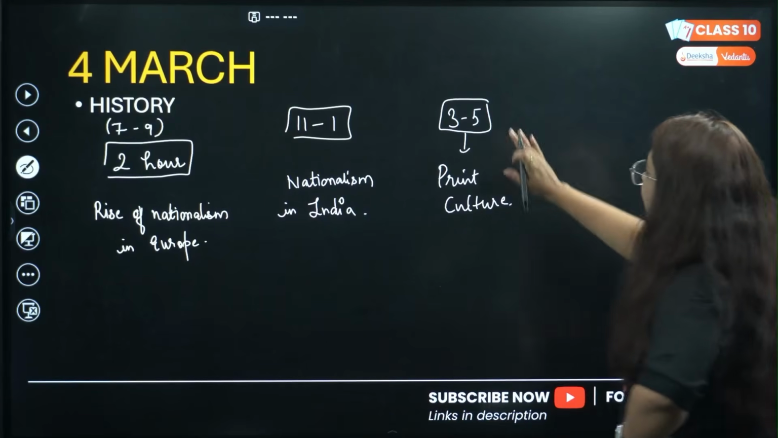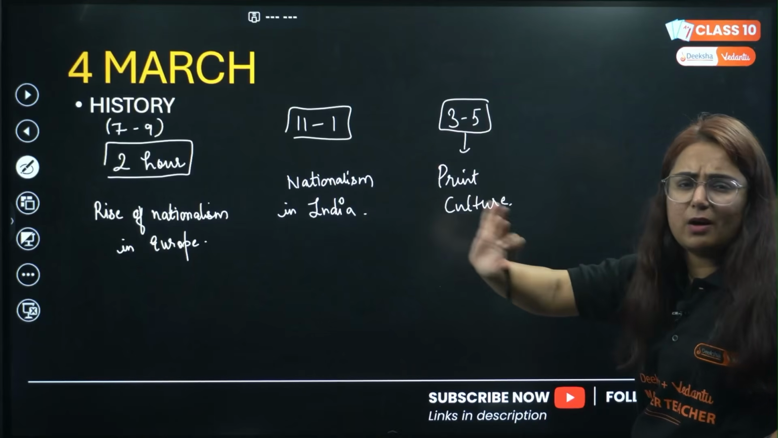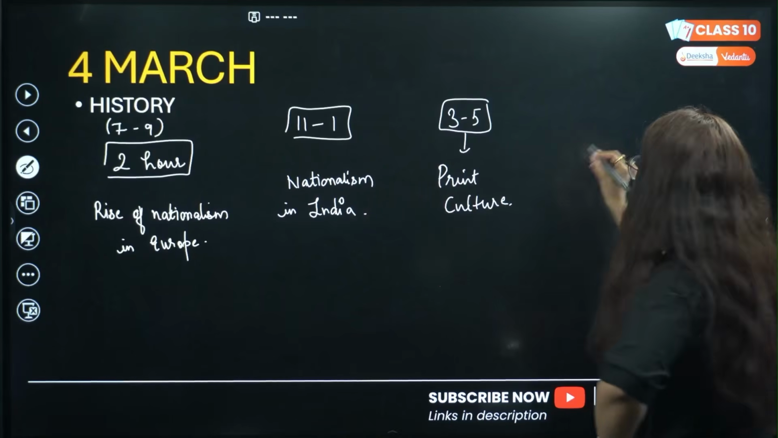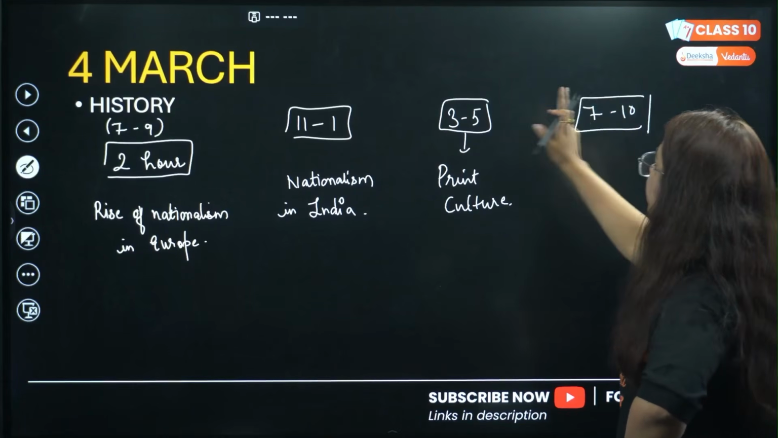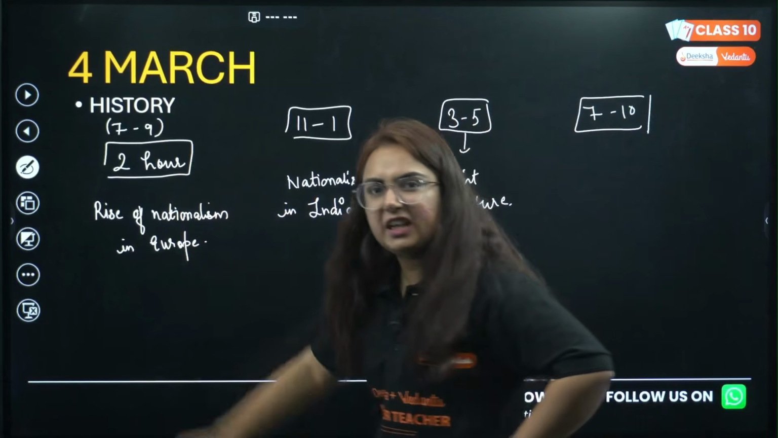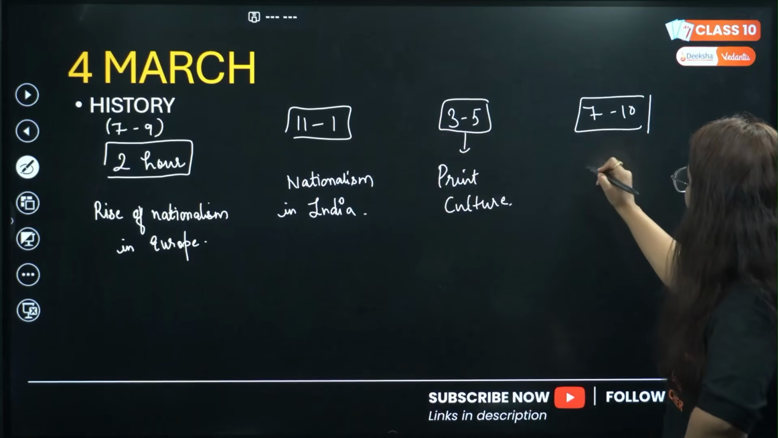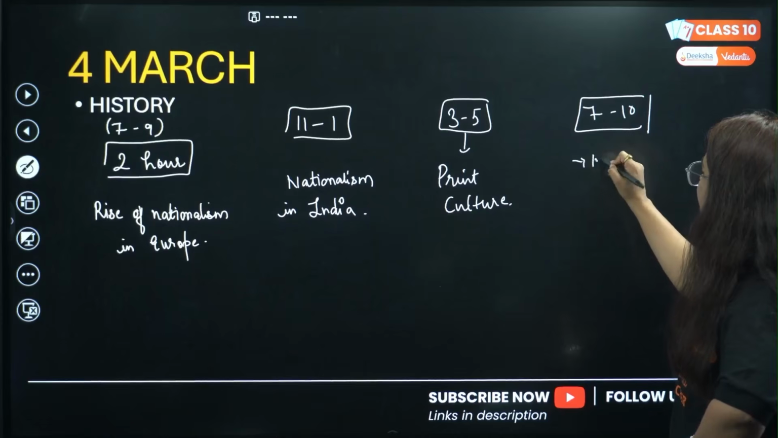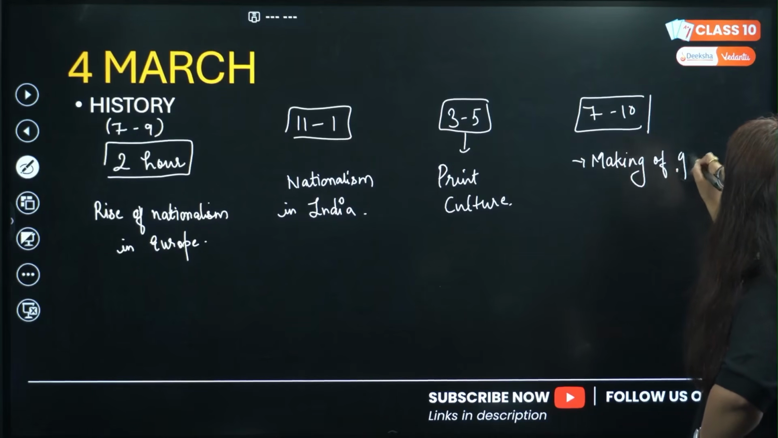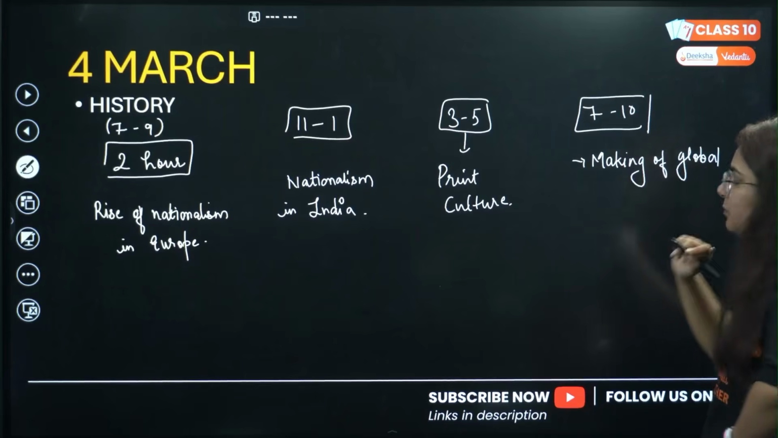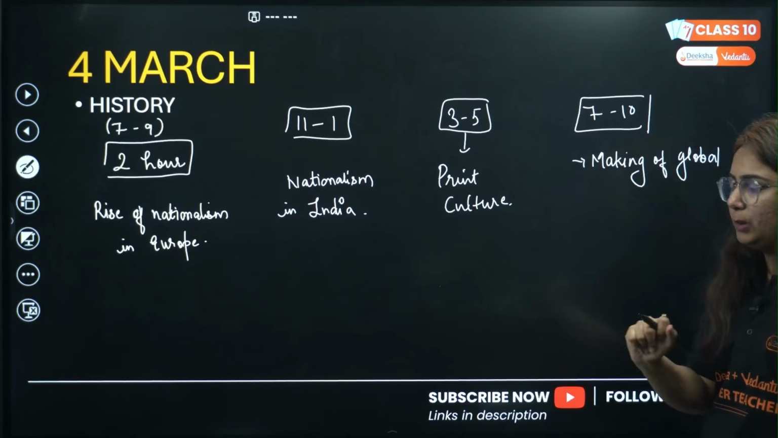No worries. After 5 again take a break, play with your friends outside, whatever you want to do. Now take a time slot of 7 to 10. My God, 3 to 5, 6, 7, 8, 9. Again 9 hours, ma'am, cheating. It's okay. In this, what you can do is revise the chapter Making of a Global World. Small chapter, just have a recall of that. Here the rapid revision or the summaries would be helpful.